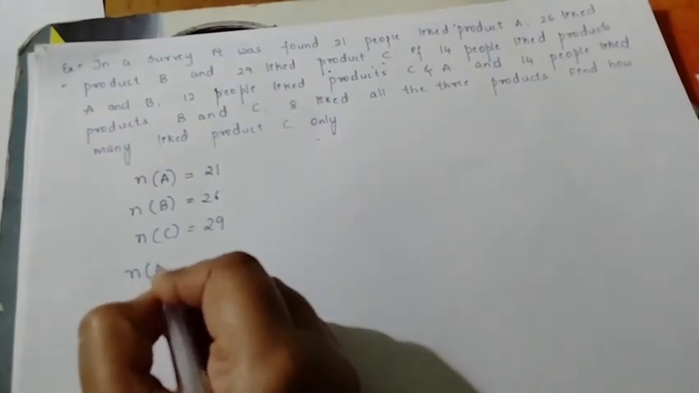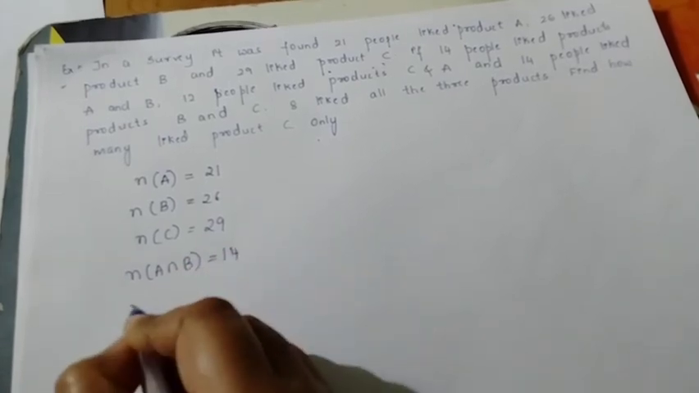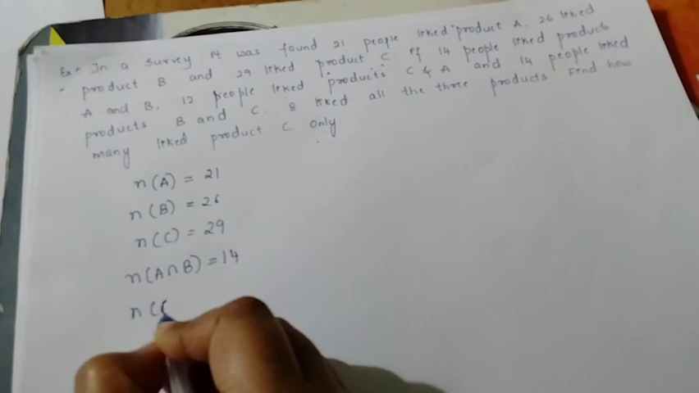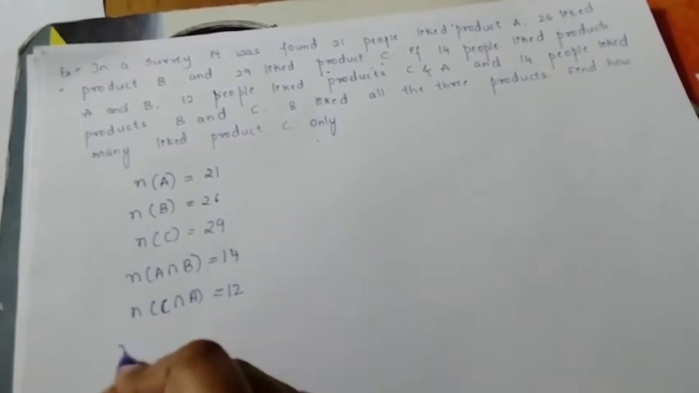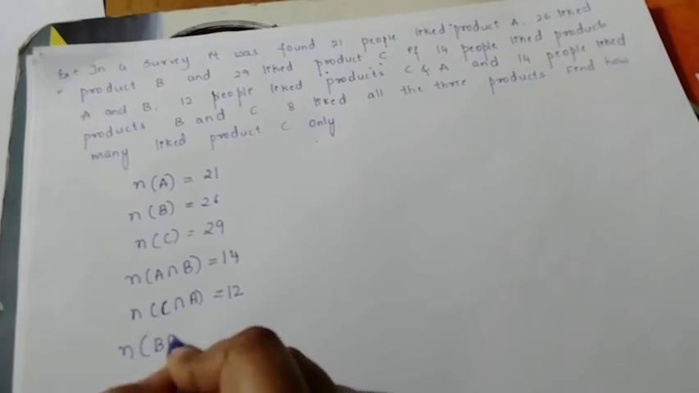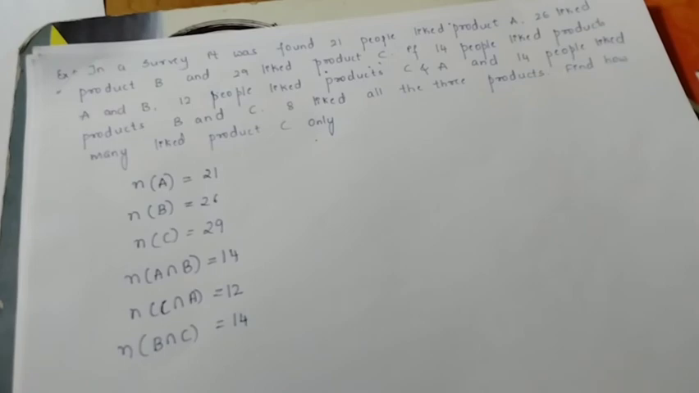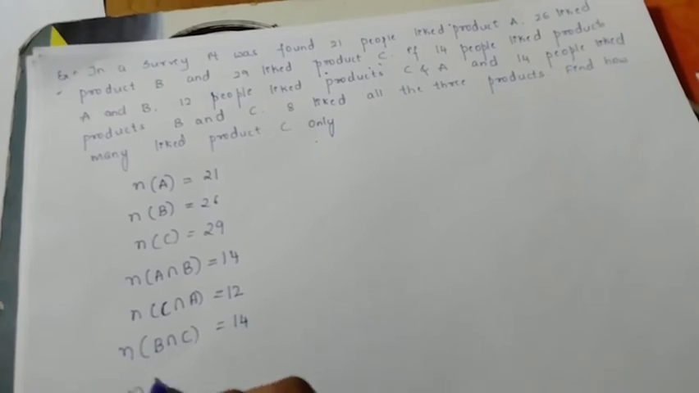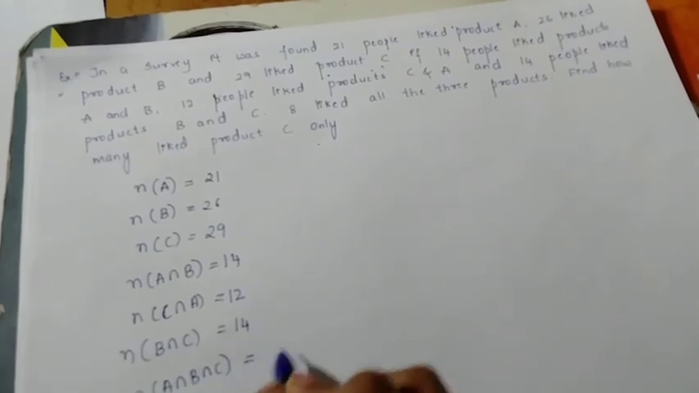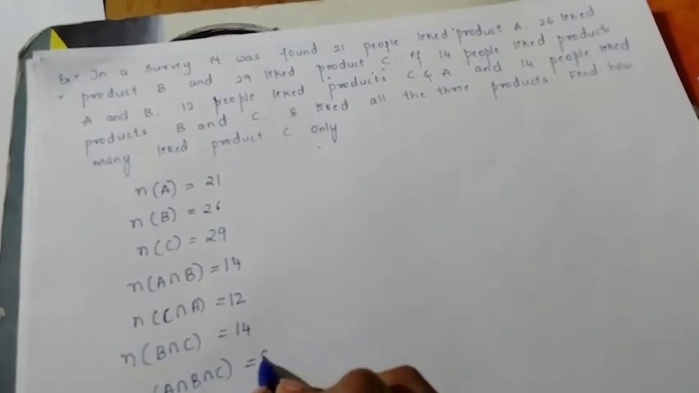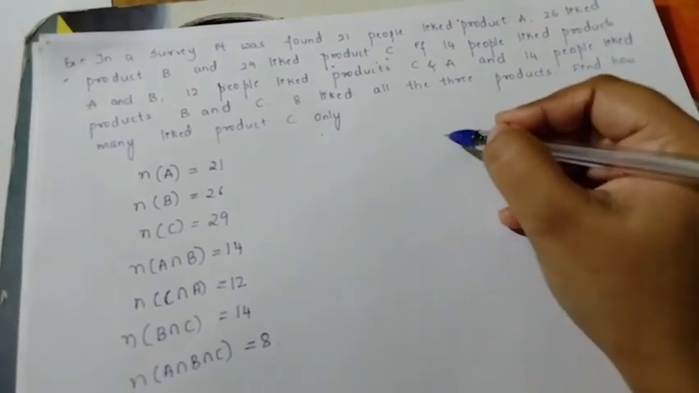Number of people liking A and B both. How many? 14. Number of people liking C and A both. It is how much? 12. And number of people liking B and C. It is how much? 14. Okay. Then how many are liking all the three? A intersection B intersection C. It is how much? It is equal to 8. This is very simple. Using Venn diagrams, you get it very easily.